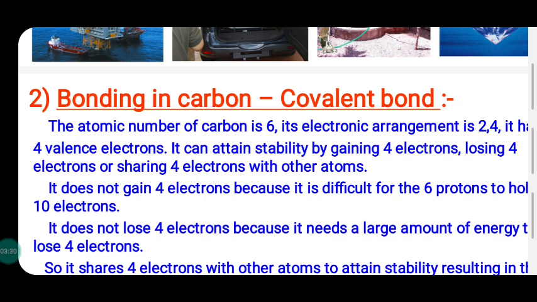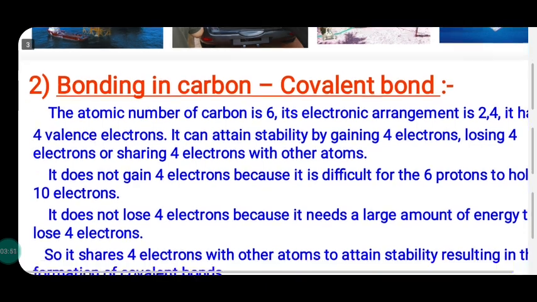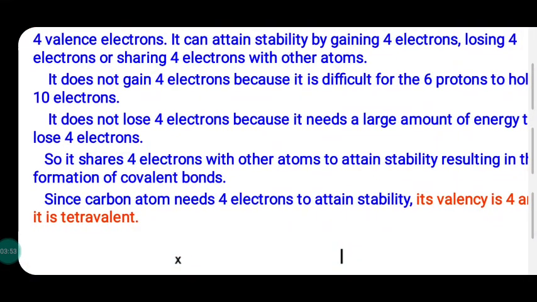Releasing is tough, accepting is tough. So the second possibility is sharing electrons with other elements. If carbon is ready to share electrons with other elements, the possibility continues. Carbon has atomic number 6, electronic configuration 2, 4. It shares 4 electrons with other atoms. It may be 4 other atoms or 2 other atoms, depending on the condition. So,